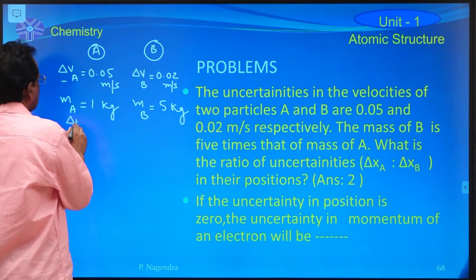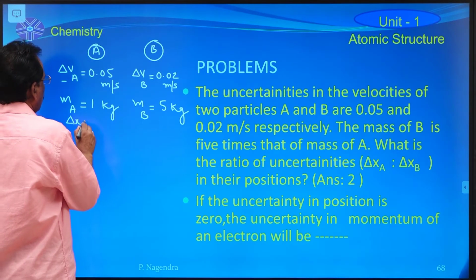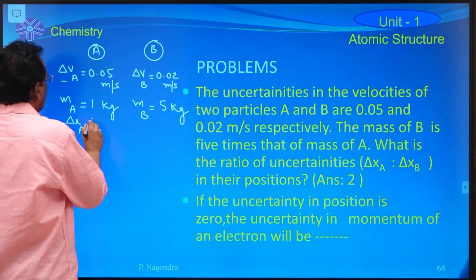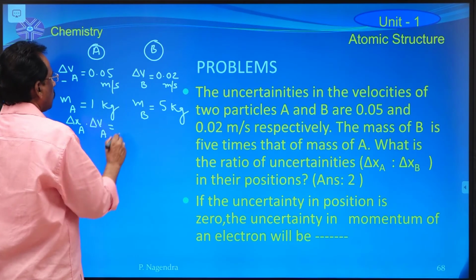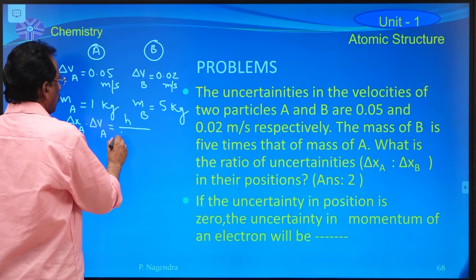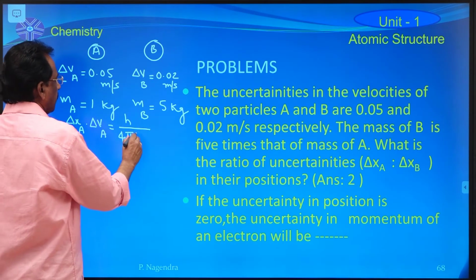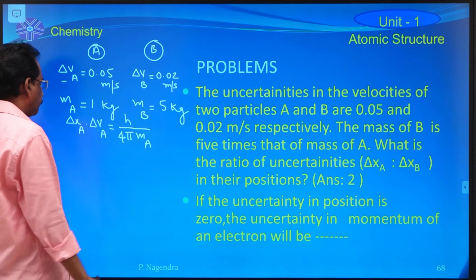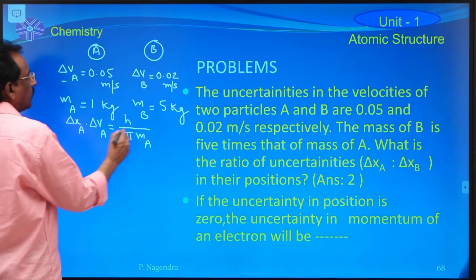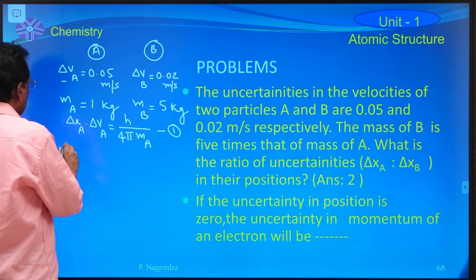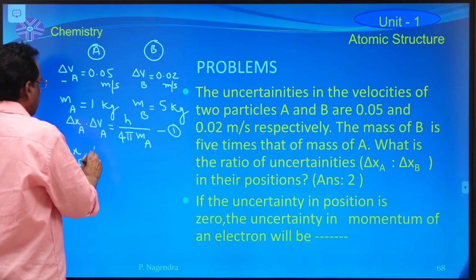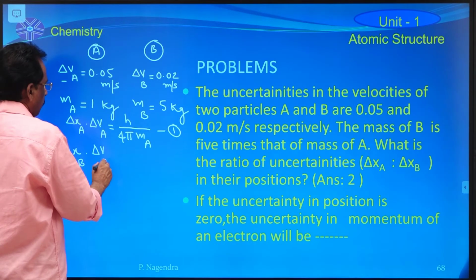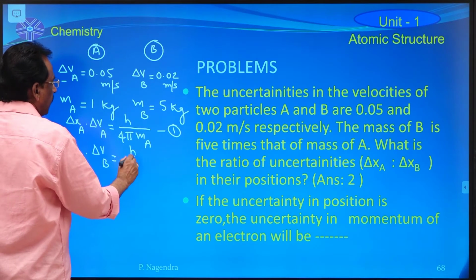Delta x A into delta V of A is equal to h by 4 pi m A. This is equation number 1 for A. Similarly, delta x B into delta V of B particle is equal to h by 4 pi m B.